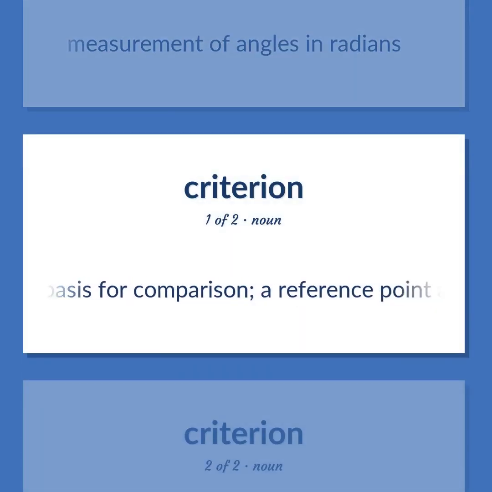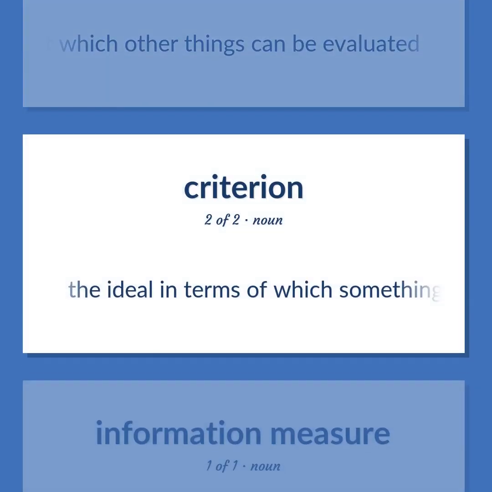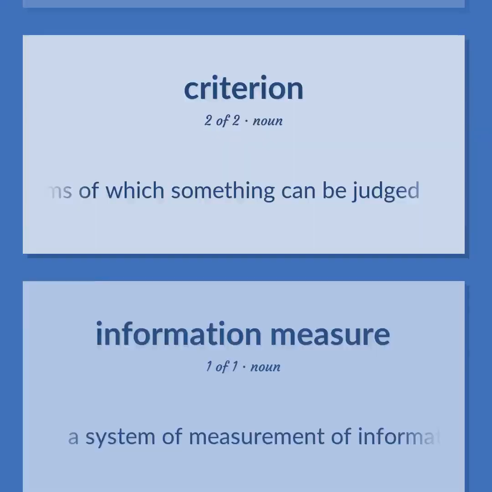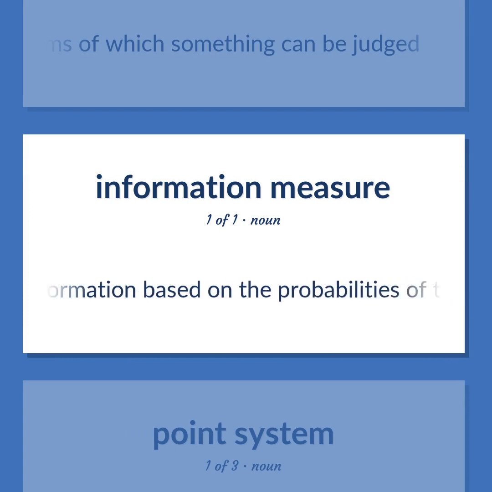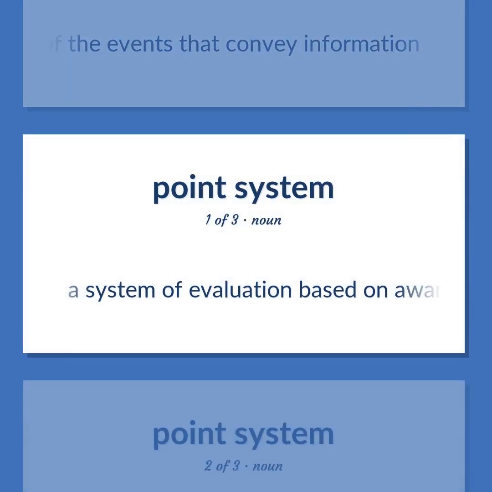A basis for comparison. A reference point against which other things can be evaluated. The ideal in terms of which something can be judged. A system of measurement of information based on the probabilities of the events that convey information. A system of evaluation based on awarding points according to rules.